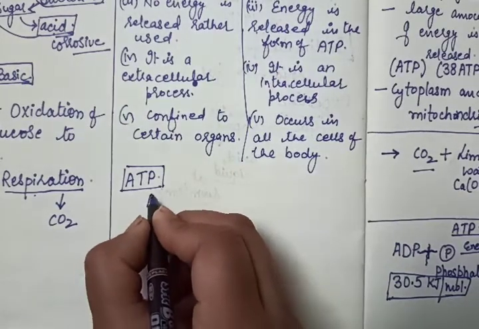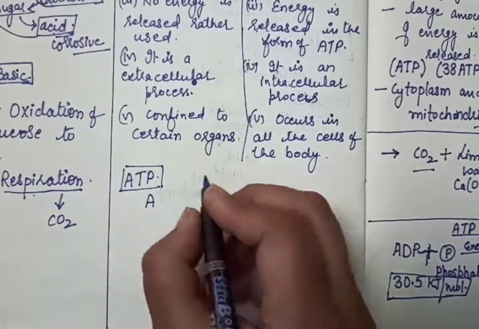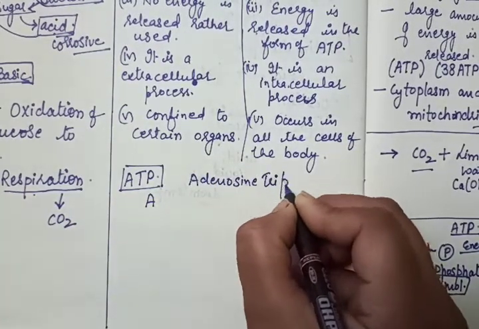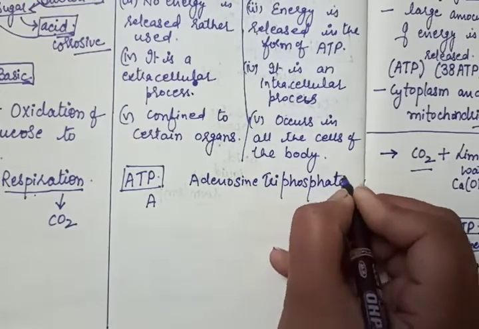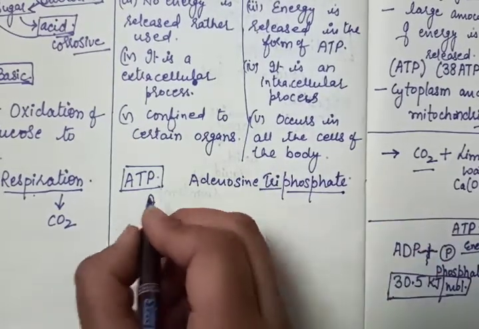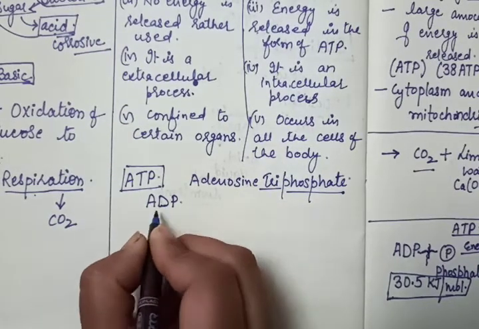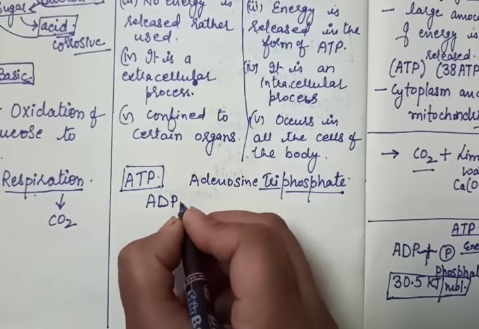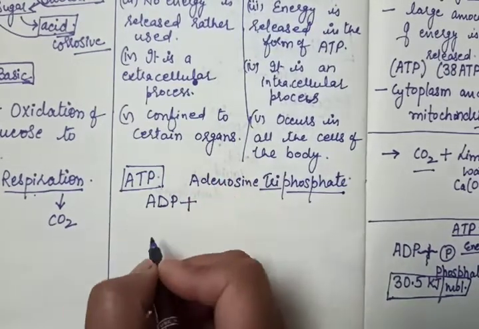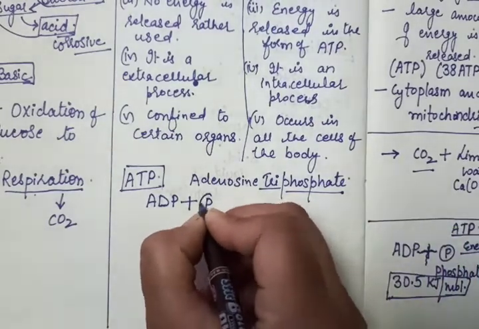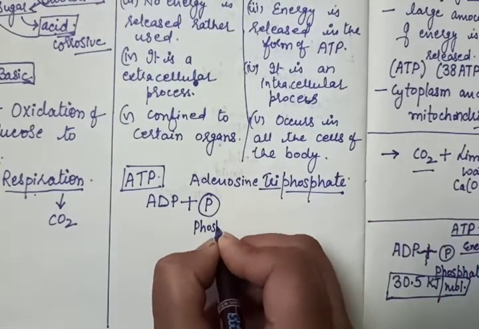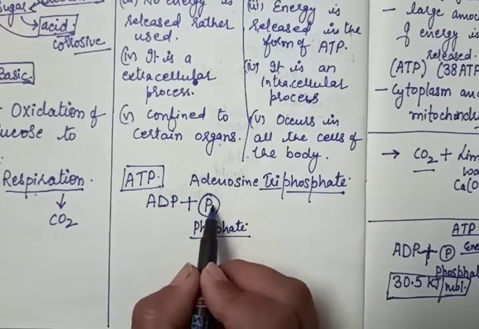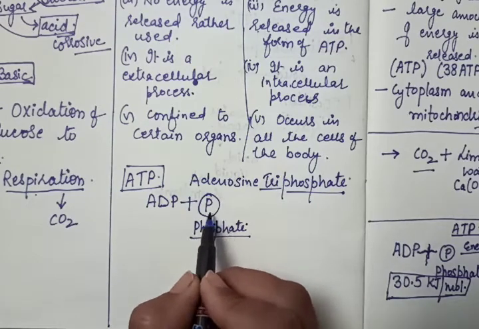ATP means adenosine triphosphate. Tri means it has 3 phosphate groups. One is ADP, that means it has a diphosphate group, that is, 2 phosphate groups. It forms a bond by utilizing that energy with another phosphate group. Please understand this: it uses energy to form the bond with another, third phosphate group.